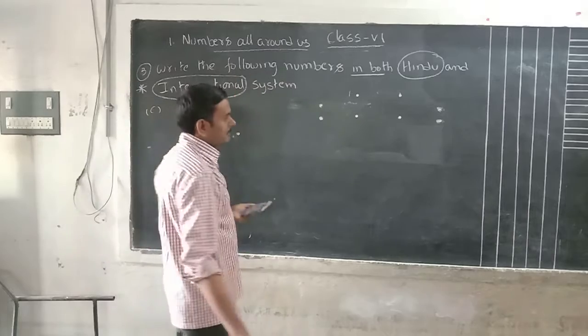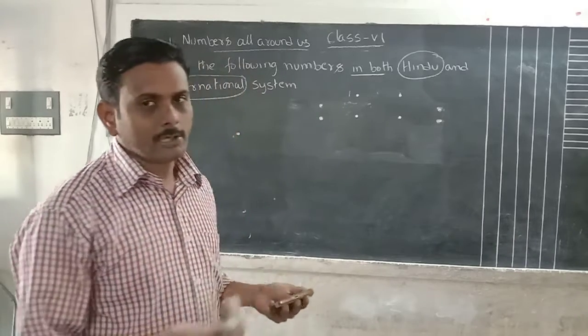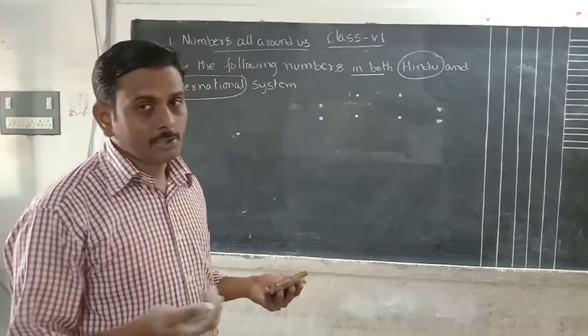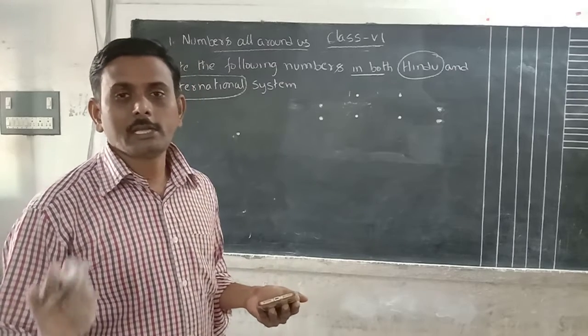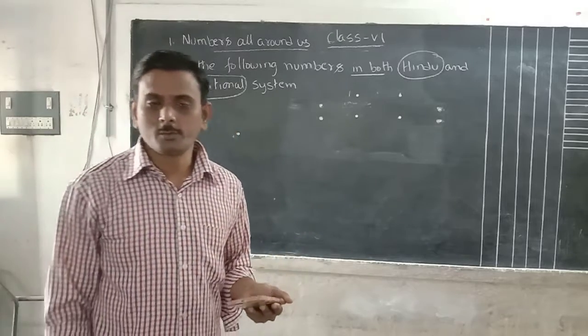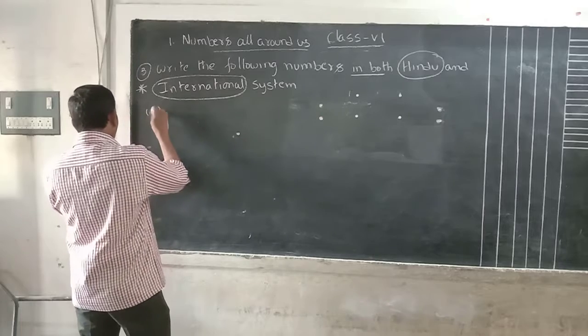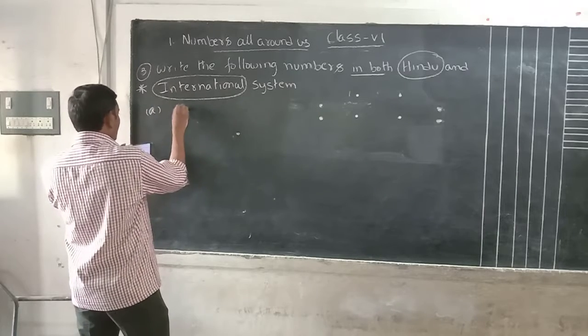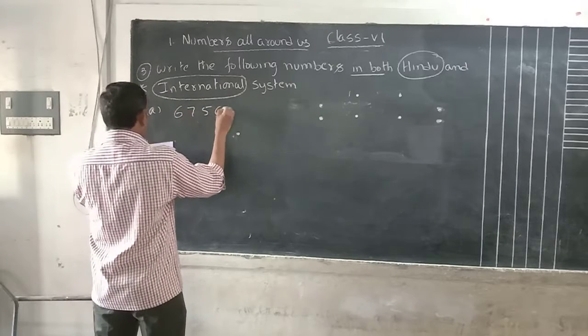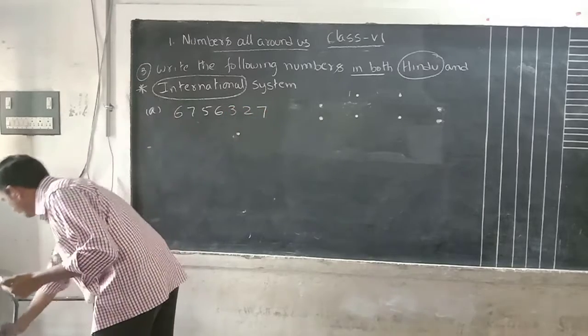Okay, write in marks. The Indian system and the Hindu system, that is the Hindu Arabic system, are nothing but the Indian system only. Indian system and international system, we have to write in marks. What is the first question? The number given to you is 6, 7, 5, 6, 3, 2, 7.